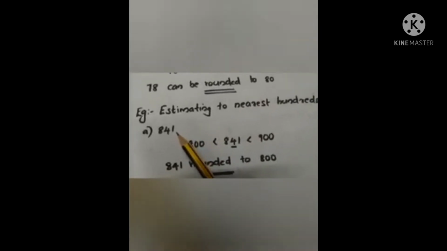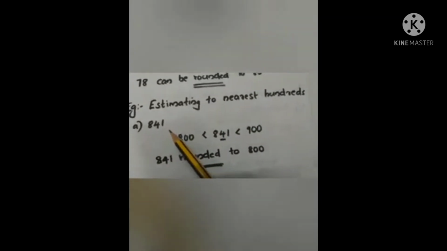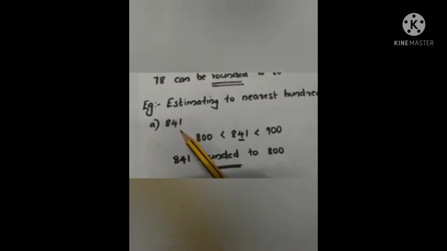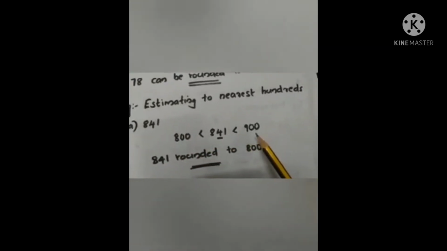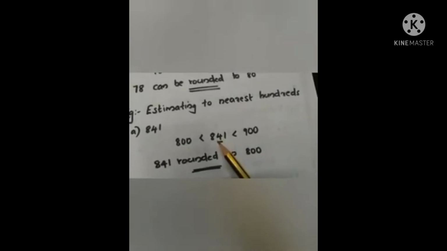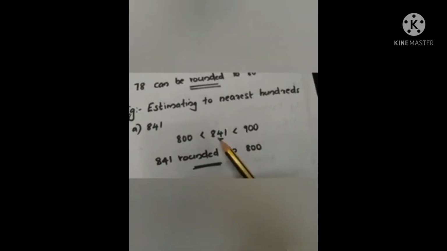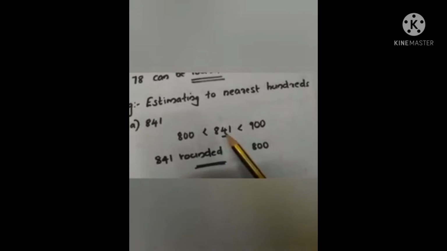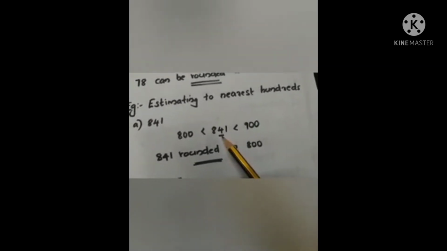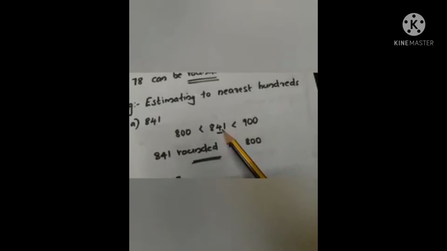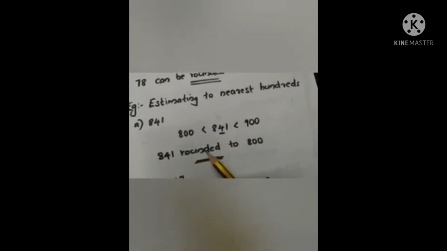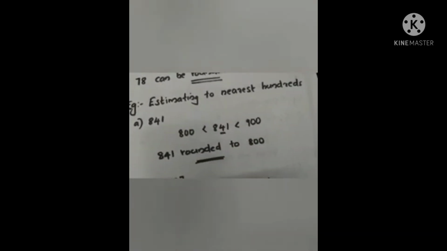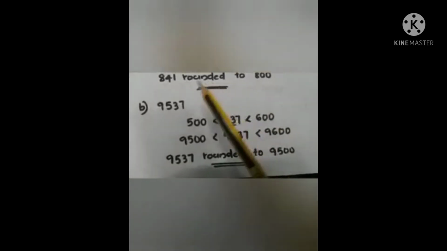First example 841. In a similar way, first find out which two hundreds this 841 lies between. 841 lies between 800 and 900. Now for rounding off to the nearest hundreds, we are checking the digit in the tens place. So here in the tens place, which digit? 4. So if 4 comes, we are rounding downwards. So 841 is rounded to 800.